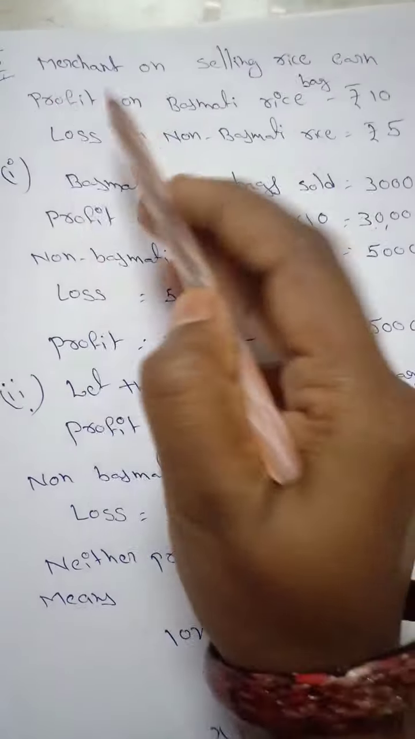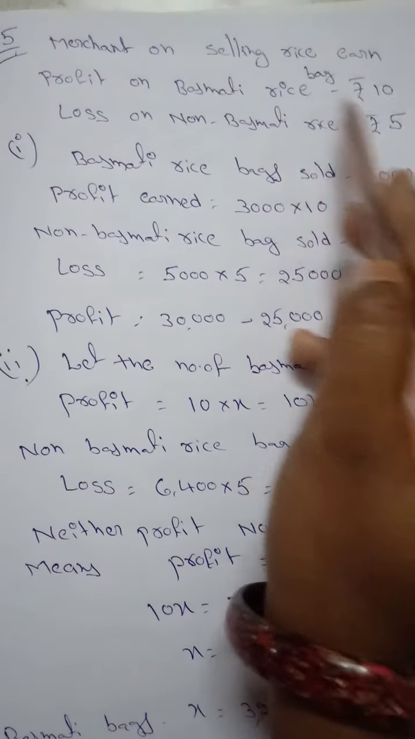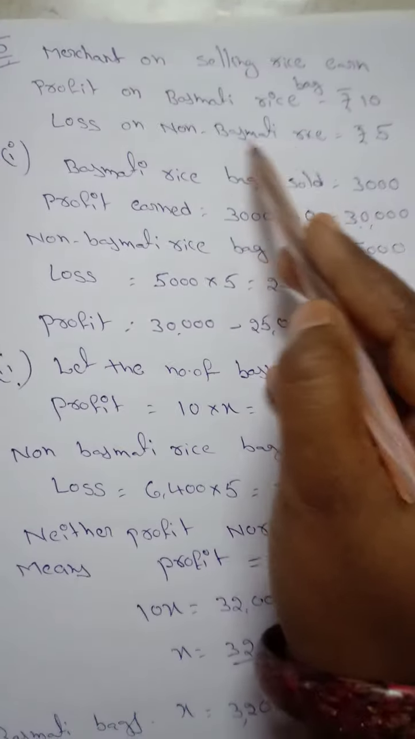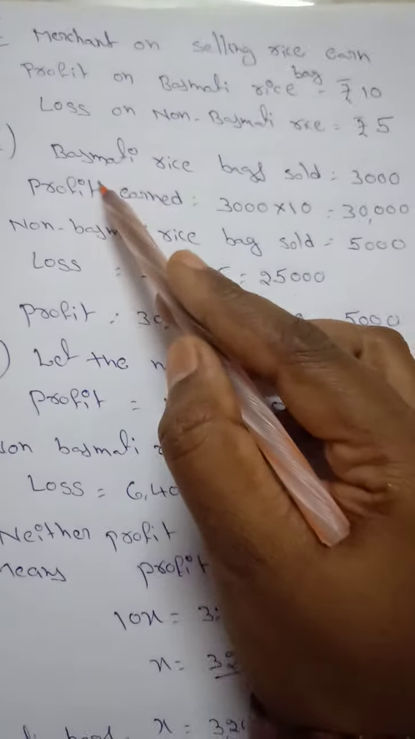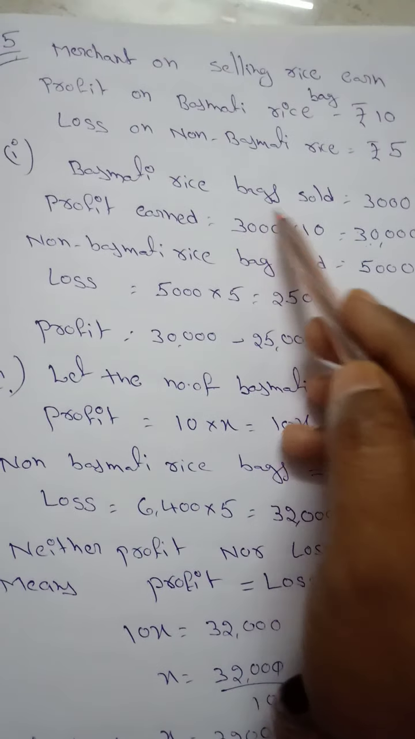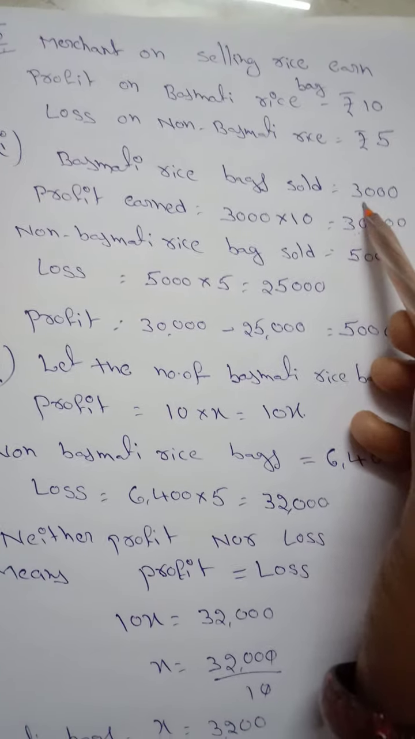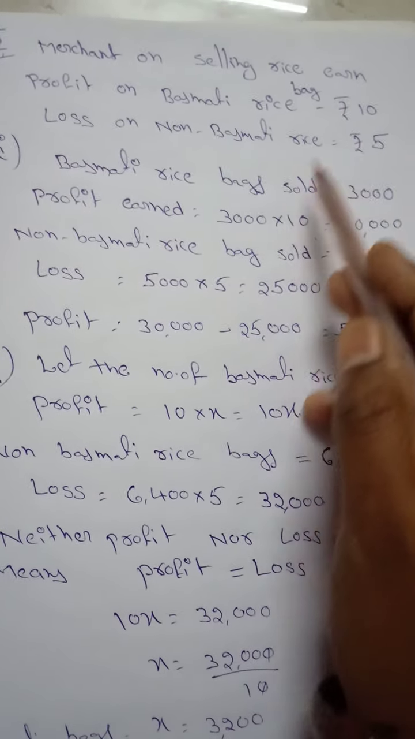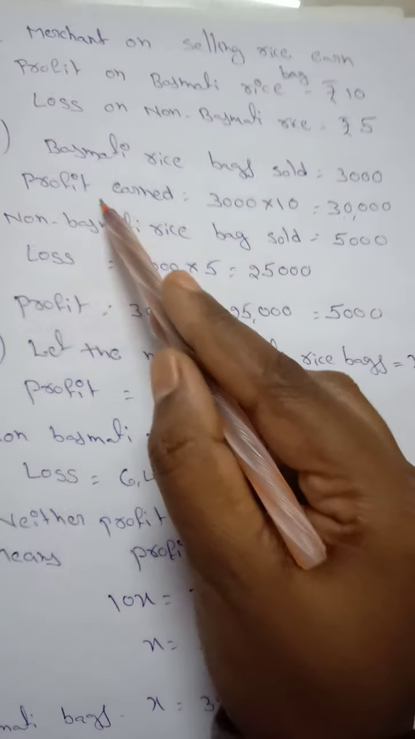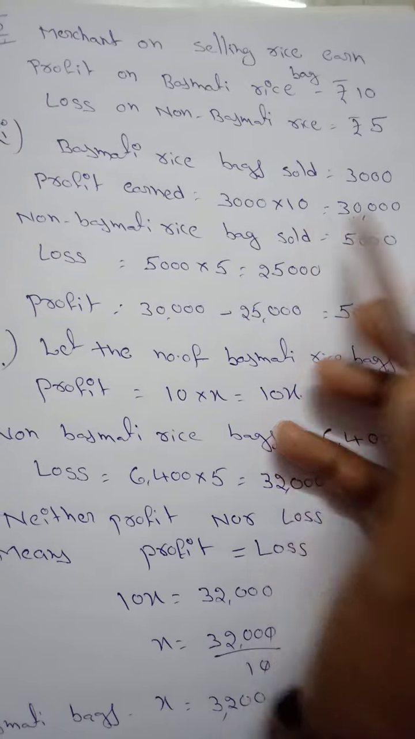Yes, children. Now coming to the answer. Merchant on selling rice. Okay, profit on a basmati rice bag is 10 rupees. Loss on a non-basmati rice bag is 5 rupees. Now, first question: he sold how many basmati rice bags? 3000. So on basmati rice bags he will get profit or loss? Profit. How much? 10 rupees. So 10 rupees on each bag. So profit is 3000 into 10.